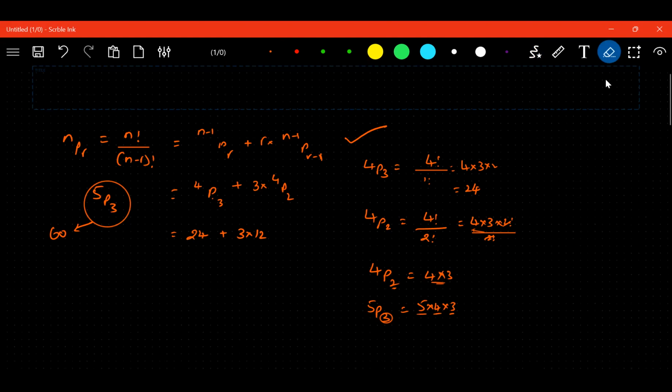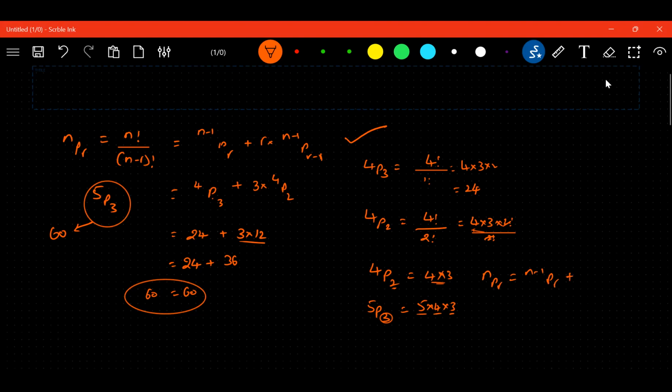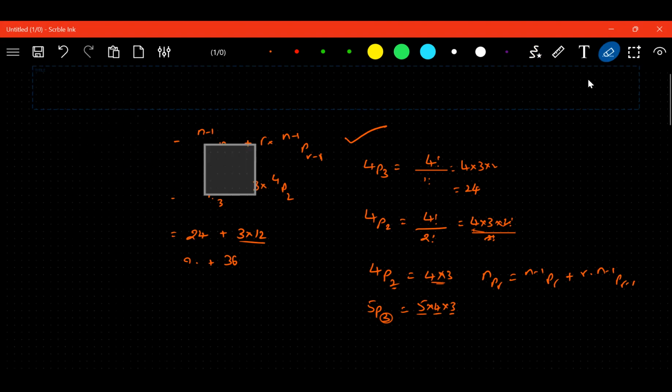So now, let us verify this. It will not work for NCR. 12 into 3 is 36. 36 plus 24 is 60. See, 60 is equal to 60. Students, any doubt in this? No, sir. So NPR can be written as N minus 1 PR plus R into N minus 1 PR minus 1. Shall I erase this? Yes, sir.